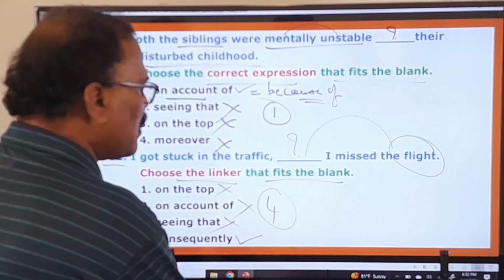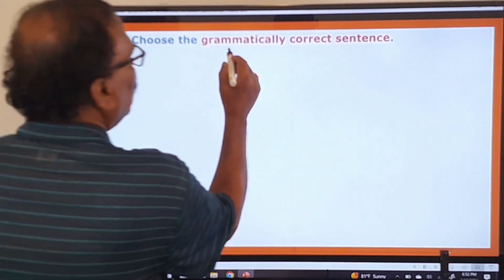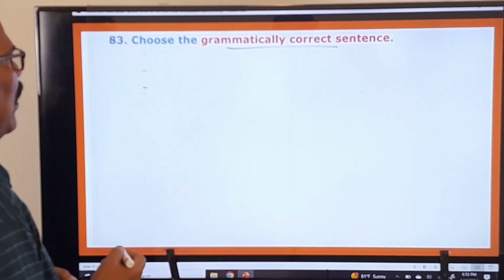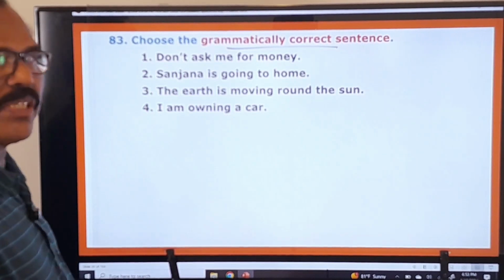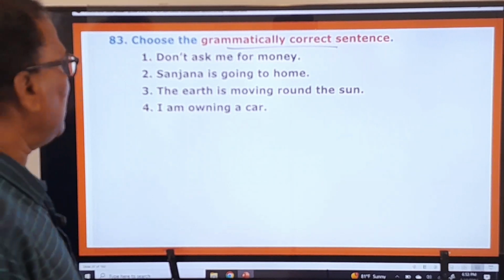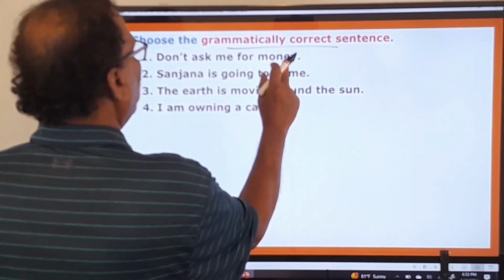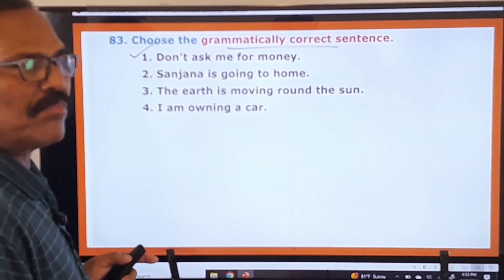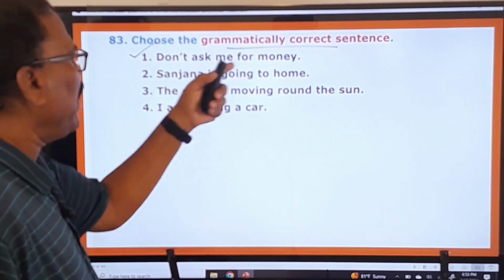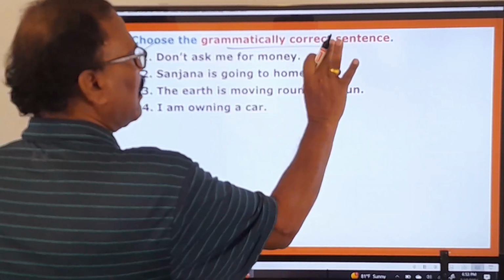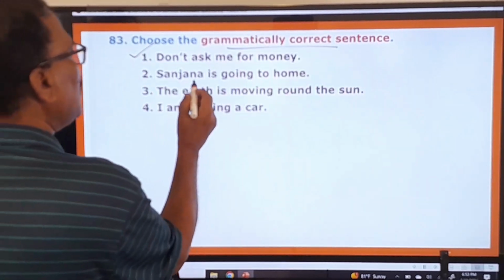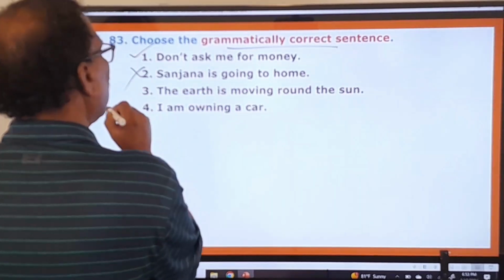And now let us move on to the 83rd question. Choose the grammatically correct sentence. Okay. Some sentences are given here and you have to choose the grammatically correct sentence. See, don't ask me for money. The very first one is the right one. Don't ask me for money. No grammatical mistake in this sentence. It is grammatically absolutely correct, meaningfully correct. Right. Sanjana is going to home. This is wrong.